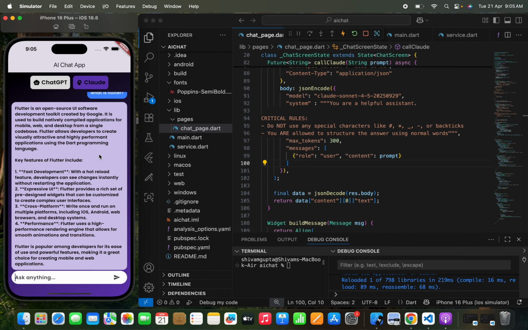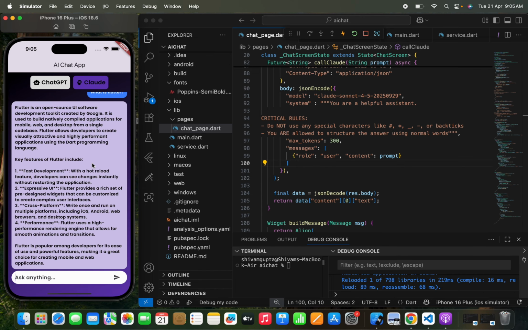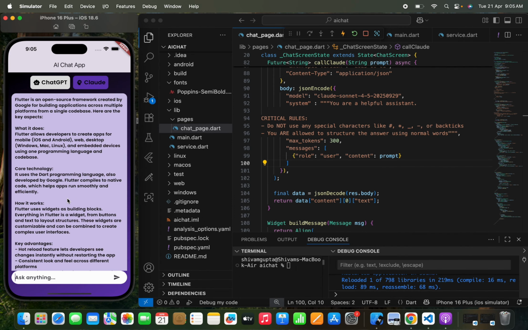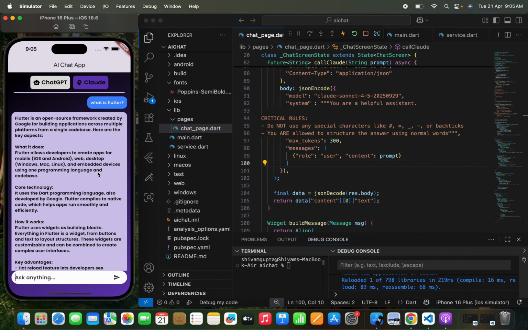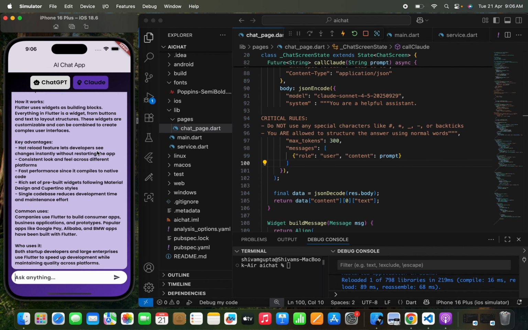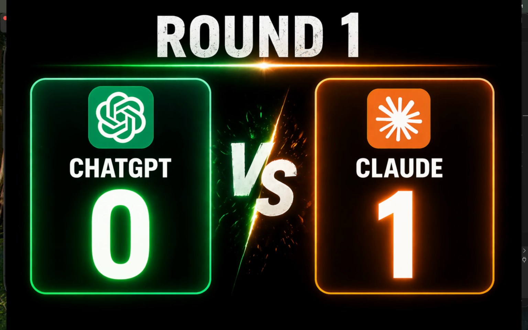But in ChatGPT you can see that it has only written the key features. It has given you a few lines about Flutter, but Claude gave me a brilliant response when I asked them the same question. So in the first round, Claude has totally passed, and I'm giving Claude 1 point and ChatGPT 0.